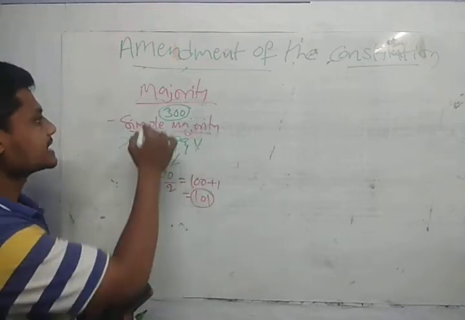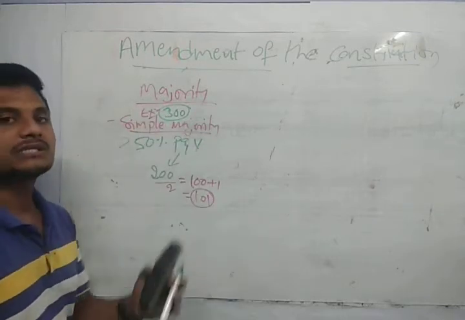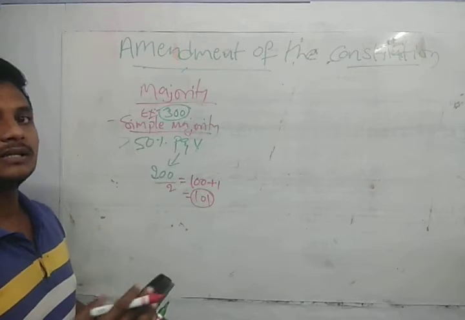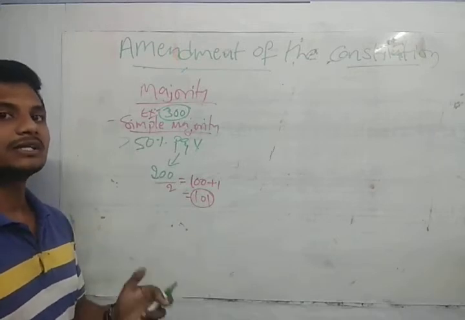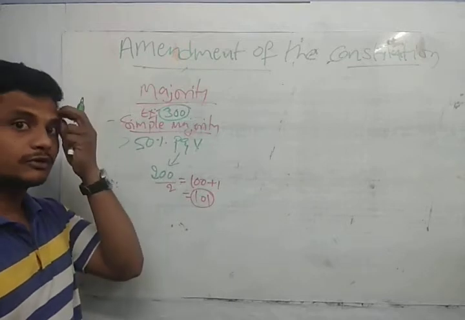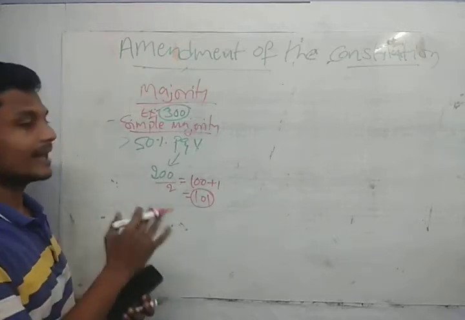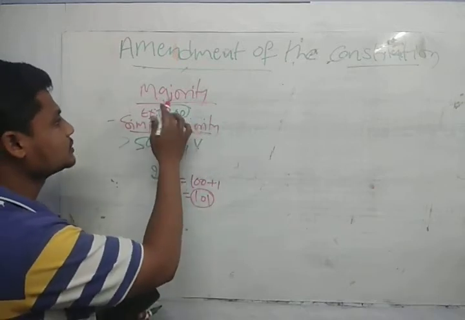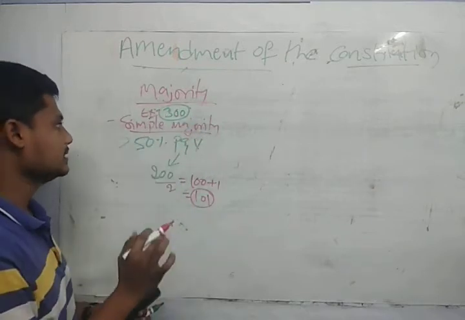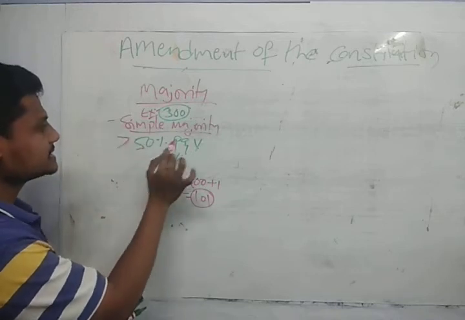Guys, we have different strength for the Lok Sabha and the Rajya Sabha. If you take the total strength, we have 552 for the Lok Sabha and 252 for the Rajya Sabha. But in this, if we take an example, the total strength of the house is 300, and a simple majority is greater than 50% present and voting.